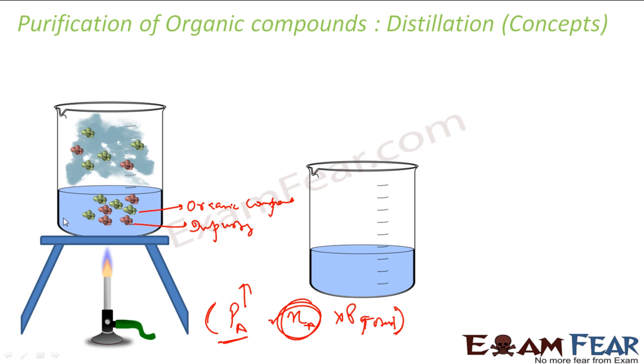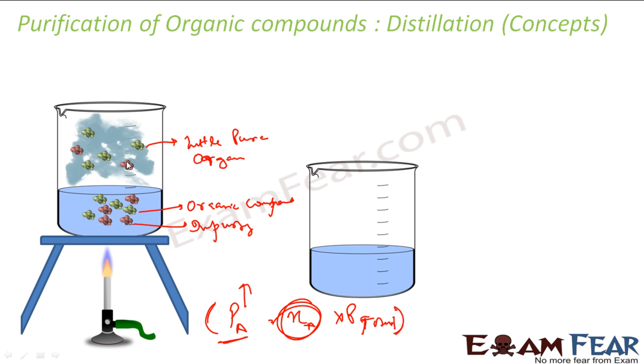So you had 50-50% composition of organic compound and impurity, but here if you see, the trend has changed, right? Here this is almost 66% and this is almost 33%. So I got a purer one. Sorry, yeah, I got a purer one. This is a little pure, right? I can't get 100% pure, but this is a little pure organic compound.